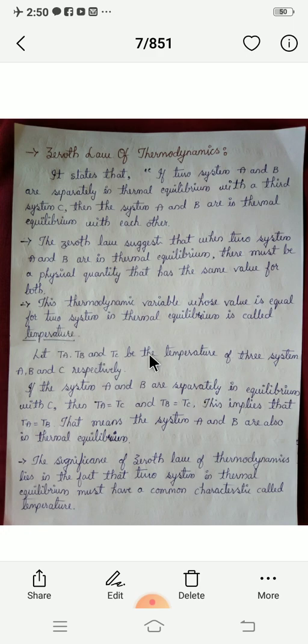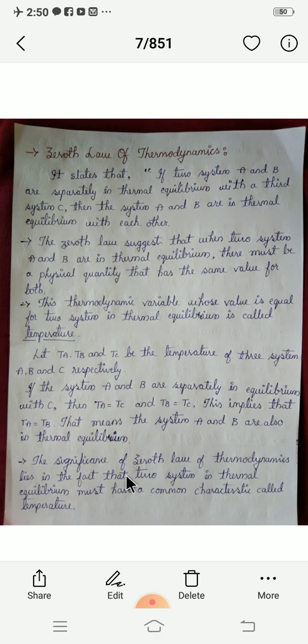Let TA, TB and TC be the temperatures of the three systems A, B and C respectively. If the systems A and B are separately in equilibrium with C, then the temperature of A is equal to the temperature of C, and the temperature of B is equal to the temperature of C. This implies that the temperature of A is also equal to the temperature of B. That means the systems A and B are also in thermal equilibrium.